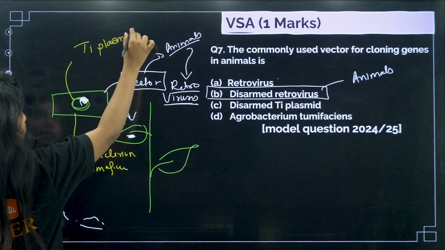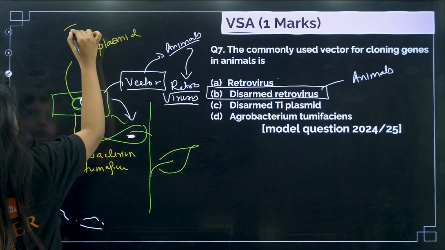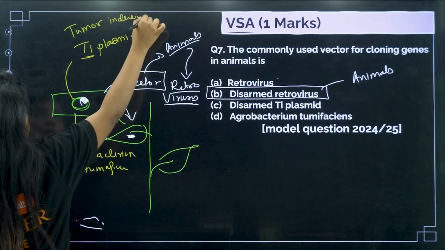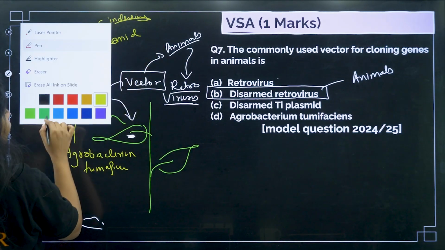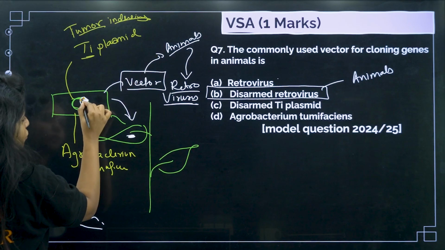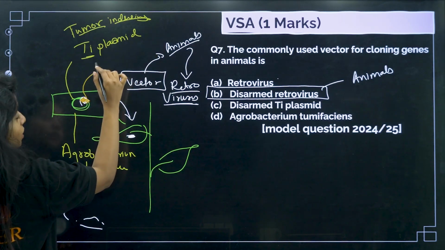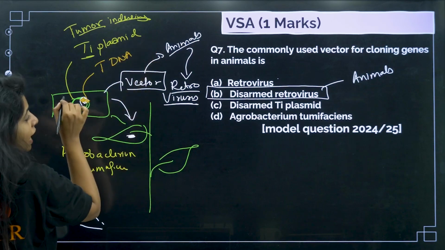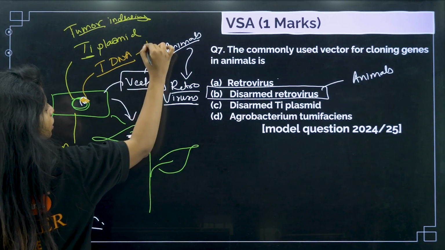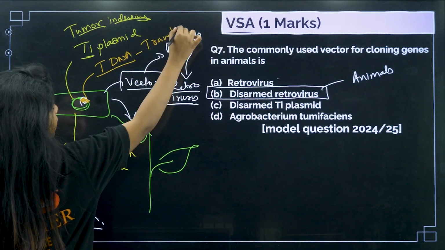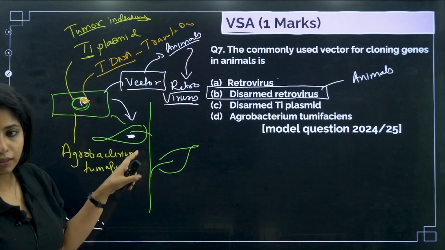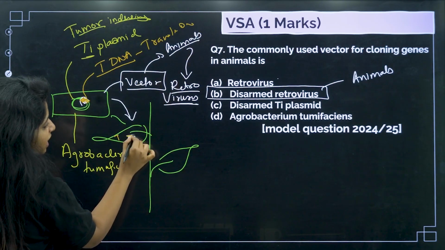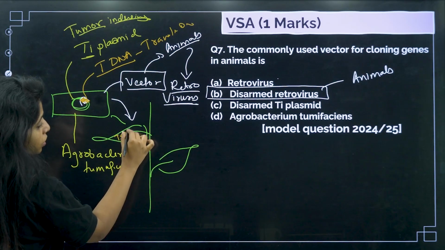Why do you call it TI plasmid? TI stands for tumor inducing plasmid. And why do we call it tumor inducing plasmid? Because it has a specific DNA which you call tDNA, transfer DNA. So when this bacterium infects the plant, it transfers this particular tDNA sequence and causes the whole trouble.